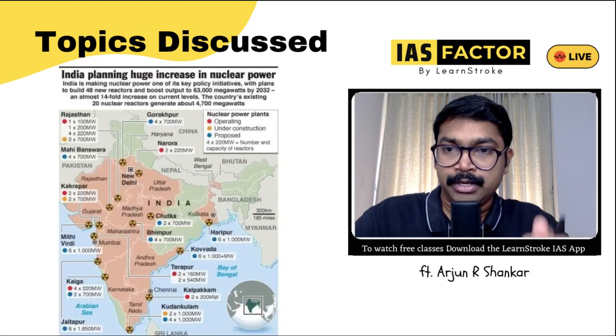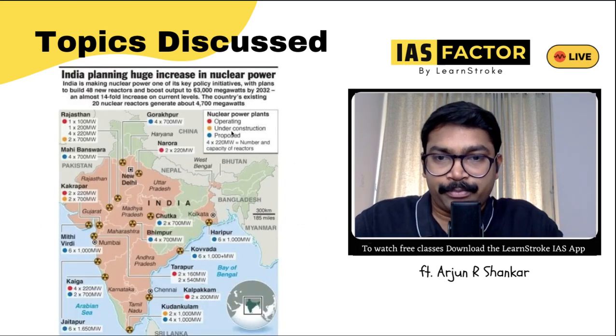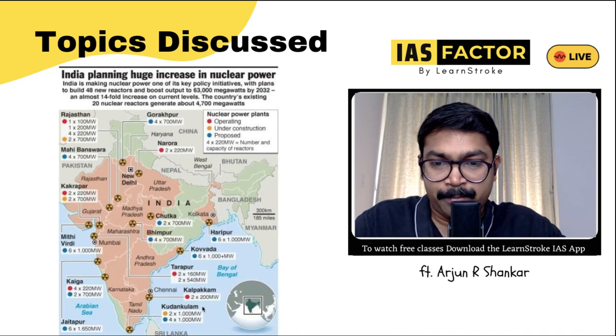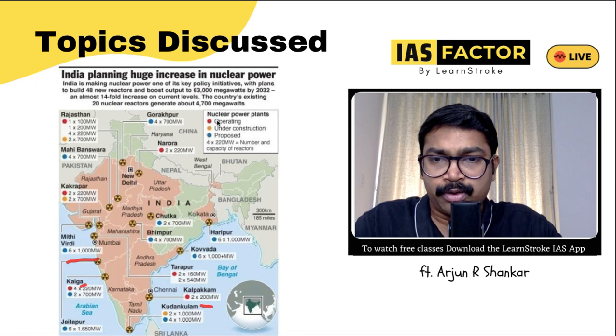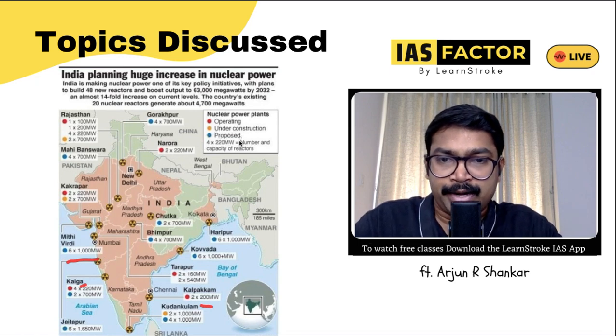Know about this. And let's see some nuclear reactors. Please remember Kudankulam in Tamil Nadu. And when you look at this side, this is the Jaitapur reactor and the Kaiga. Red is for operating, yellow is for under construction, blue is for proposed. Look at Tarapur, Kovada, Haripur, Bhimpur, Chutka, which are all proposed ones.